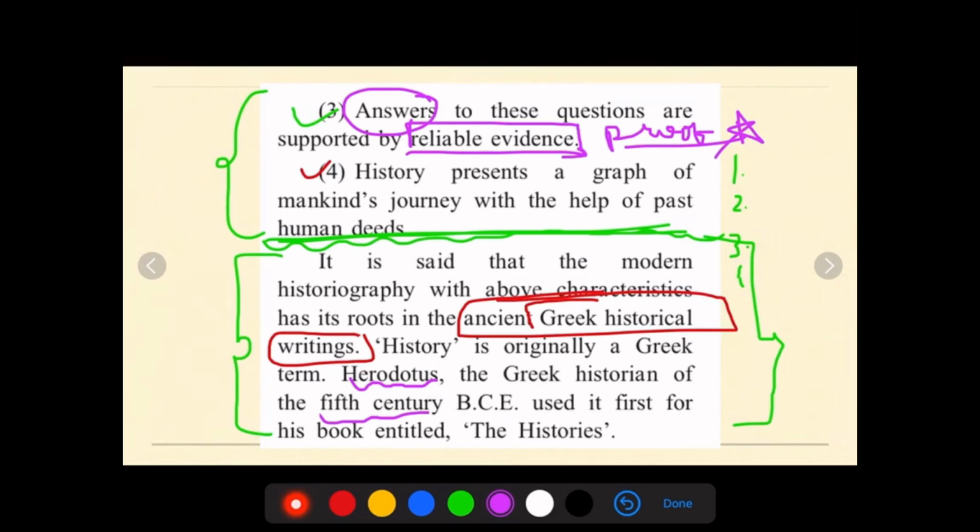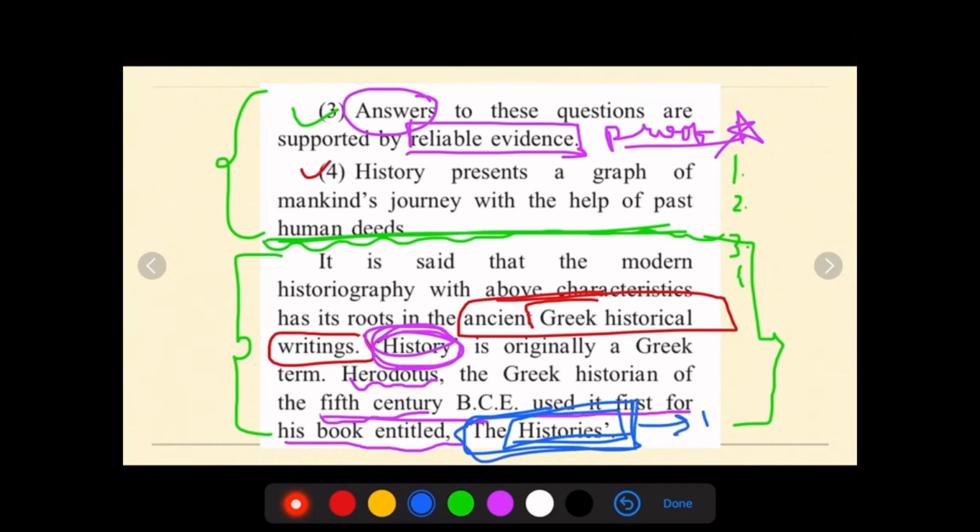Herodotus is also known as the father of history. Now what he did in the 5th century BCE, he used the term history for the first time in his book, which was entitled the Histories. In his book, the Histories, he mentioned the word history for the first time in the 5th century BCE. So Herodotus is known as the father of history.